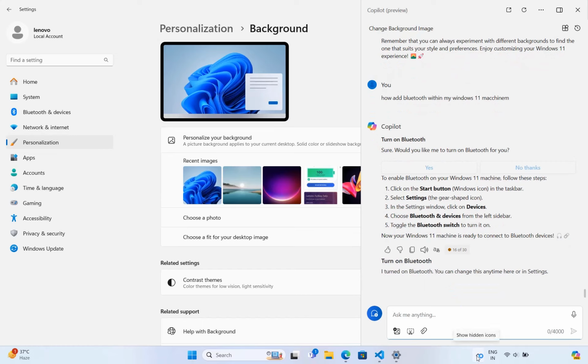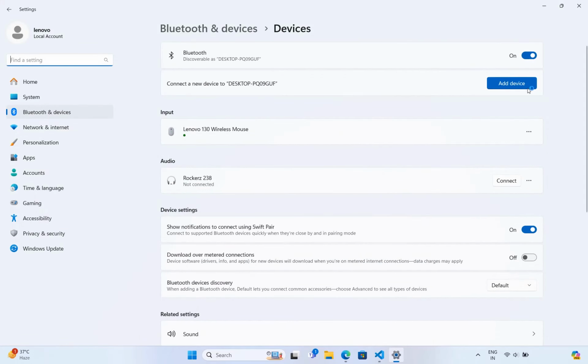I can check it from the bottom icon. See, my Bluetooth is switched on. So let me click on the same. Okay, show Bluetooth devices. See, it's already on. Let me turn it off. Okay, fine. So this is another good piece, right?